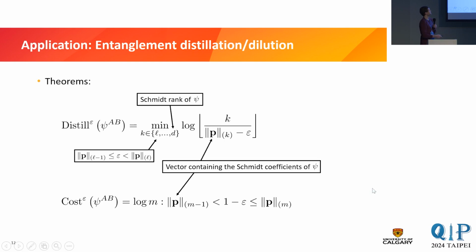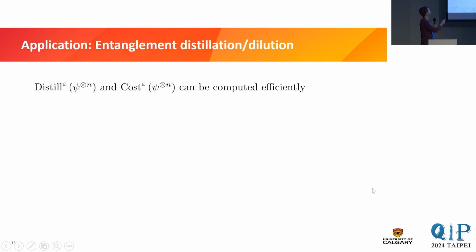Now, those expressions allow for a few interesting consequences. For example, they allow you to explicitly and efficiently compute the distillable entanglement and the cost of multiple copies, and efficiently in the number n.